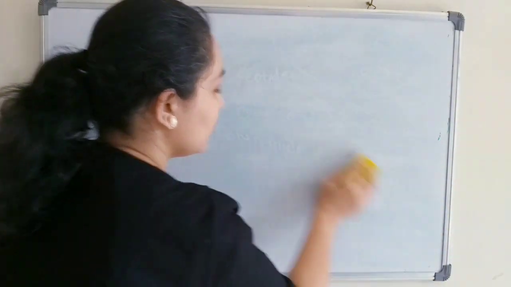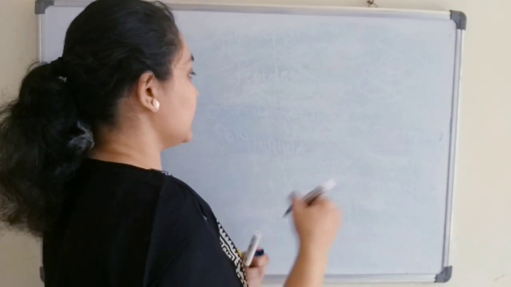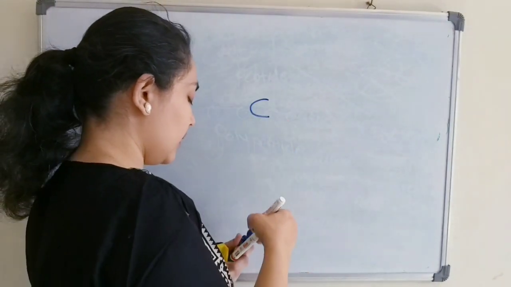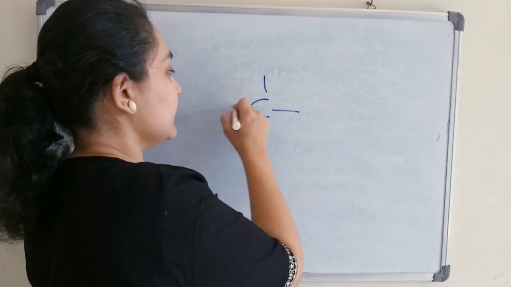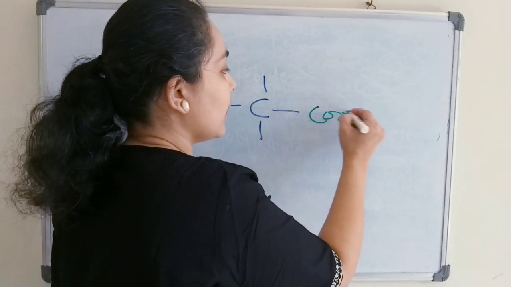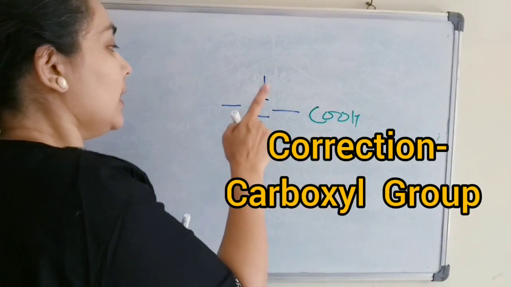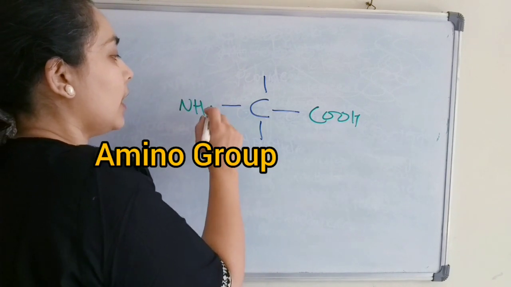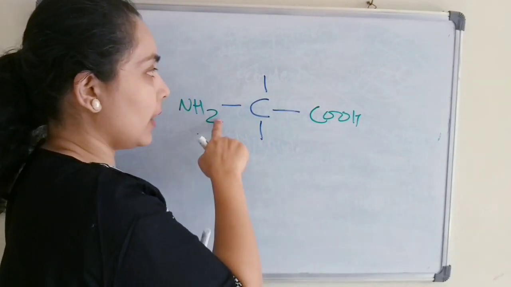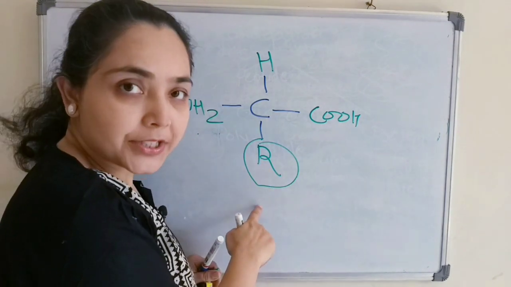So let us start our topic, the general structure of amino acid. Each amino acid has a central carbon. Carbon is tetravalent, to which 4 groups are attached: the functional group COOH, the carboxylic group or carboxylic acid, the amino group NH2, hydrogen, and R. This is the side chain.